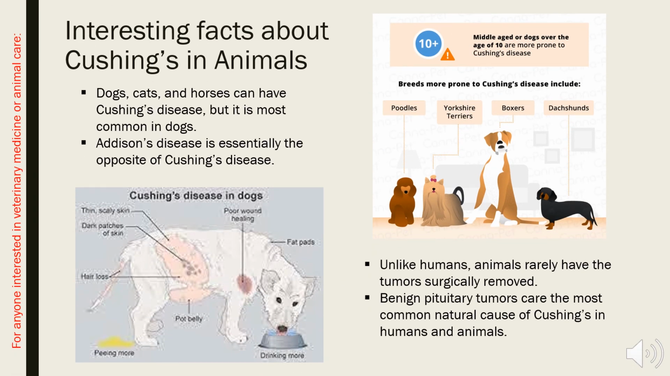Lastly, we have some interesting facts about Cushing's disease. Dogs, cats, and horses can have Cushing's disease. However, it is most common in dogs. Specific dog breeds are more at risk. Addison's disease is essentially the opposite of Cushing's disease and is associated with low levels of corticoids. It can also be seen in animals, but not as commonly as Cushing's. Despite the manifestation being similar to that of humans, animals rarely receive surgical removal of tumors and are instead medicated. Pituitary tumors are the most common natural cause of Cushing's in both humans and animals.